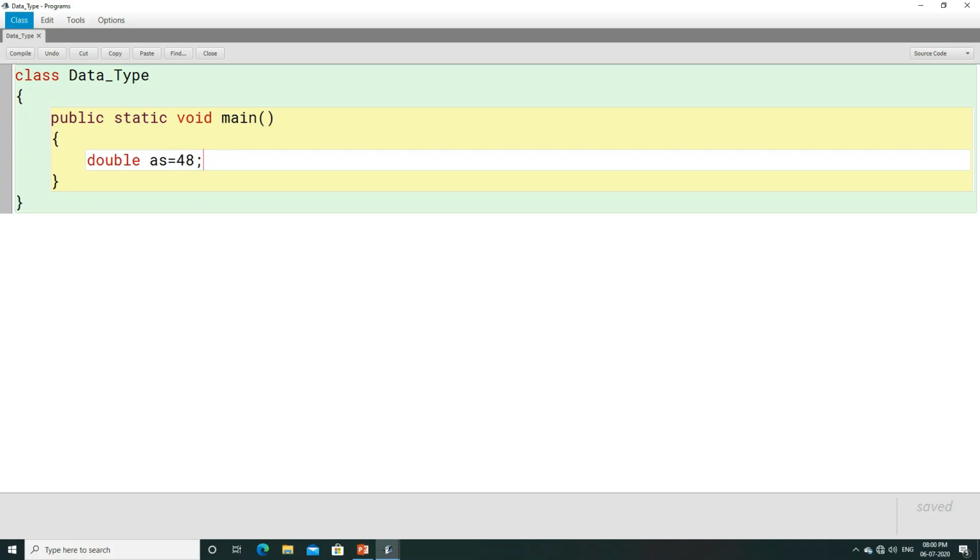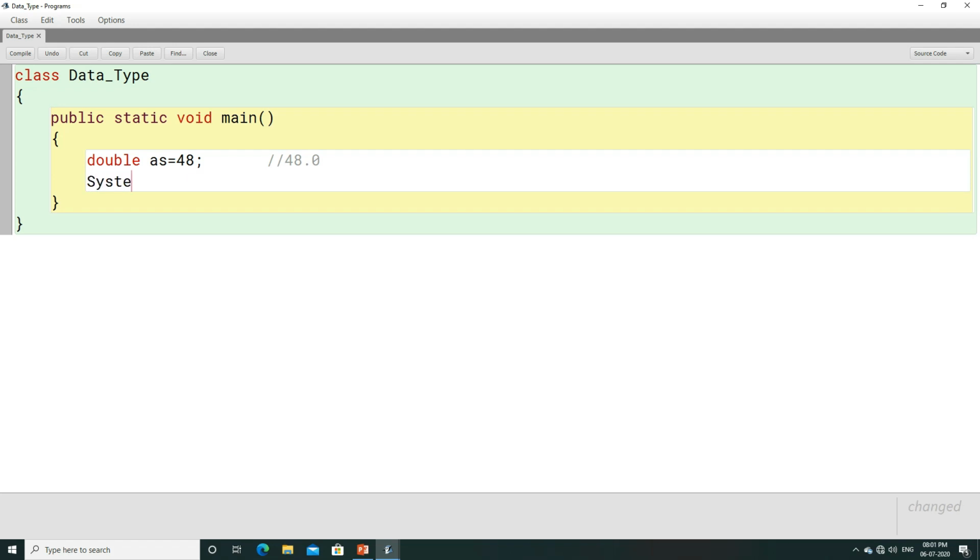But what is going to happen here is, when you try to store 48 in double, 48 will not get stored as is, rather the value stored in a will be 48.0. We know that a is a double variable, so when you store 48, it will get stored but in the form of double. So the output you are going to get is 48.0. Now let us execute this program and we will come to know.